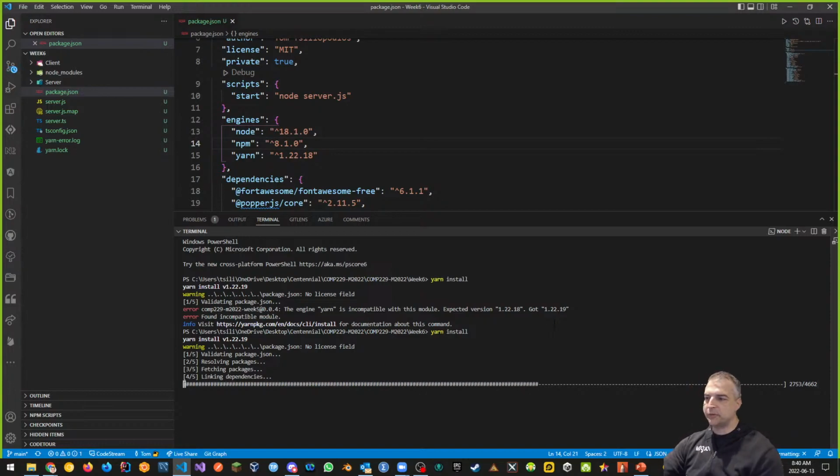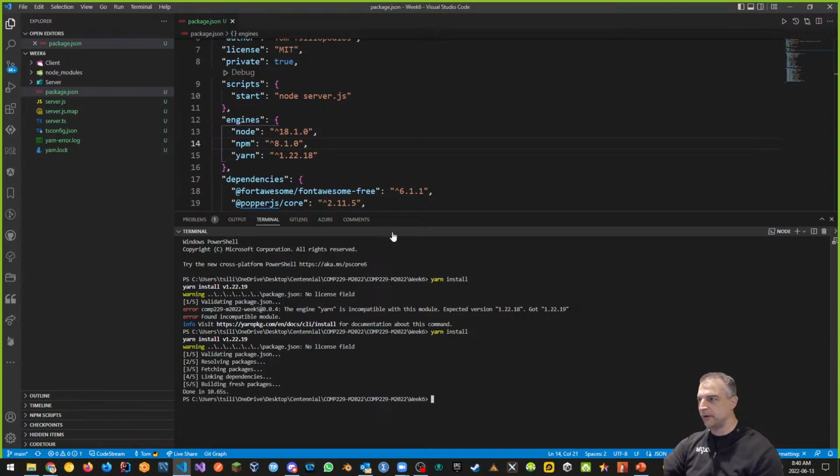And why did that give me an issue? Because I updated my yarn to 1.22.19, but what it said in my package.json was 1.22.18, and that's a discrepancy between the two things. All right, there we go.